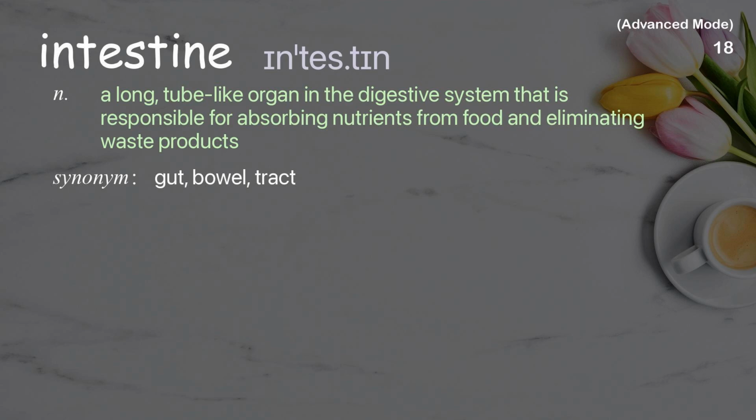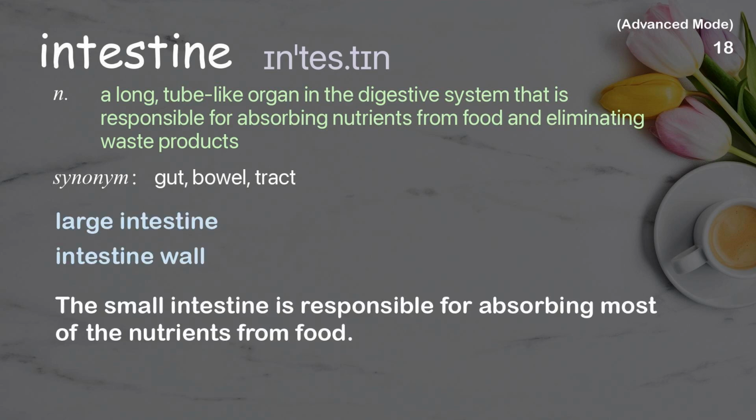Intestine. A long, tube-like organ in the digestive system that is responsible for absorbing nutrients from food and eliminating waste products. Examples: Large intestine, intestine wall. The small intestine is responsible for absorbing most of the nutrients from food.